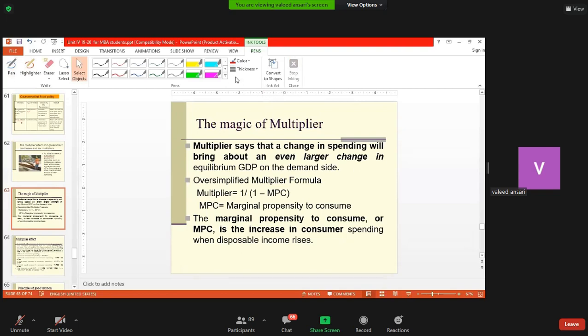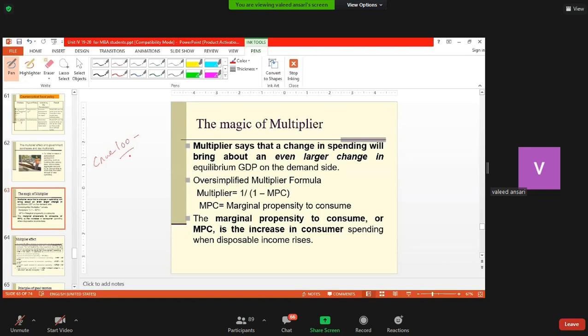Now this idea can be understood by, let me start with a very simple example, then I will use the equation. Let us assume that government spent 100 crore. So those who are involved in this production process will receive 100 crore worth of income.